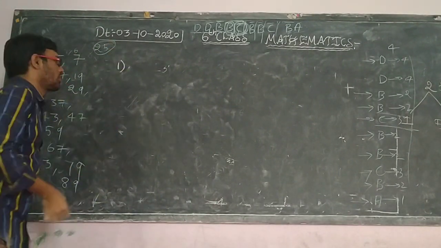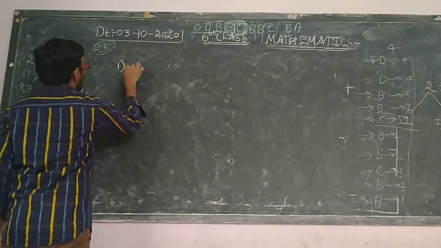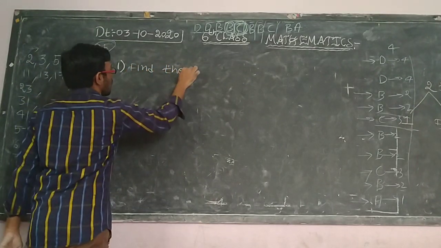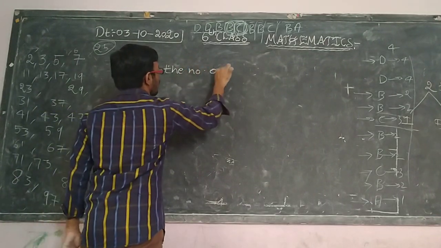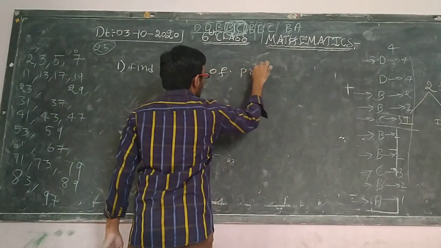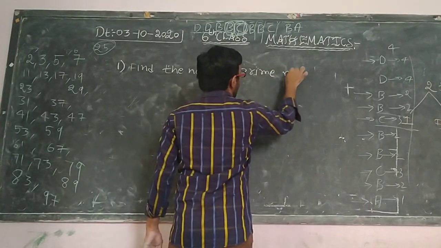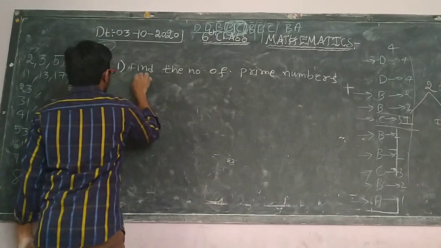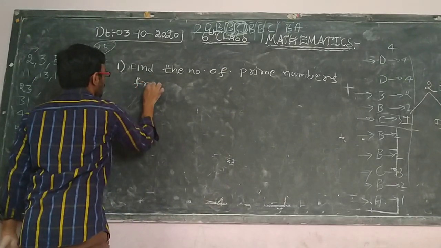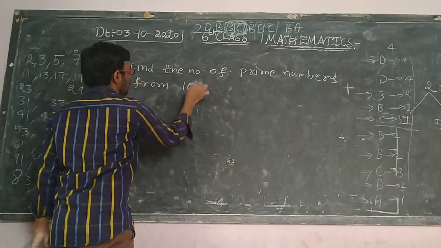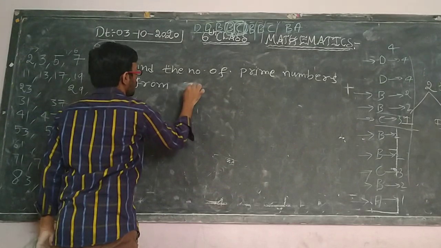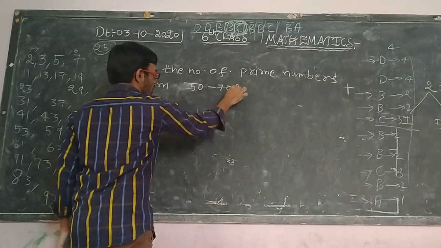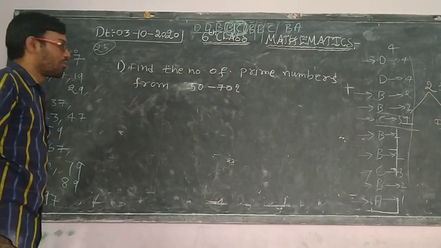First one. What is the first one? So, find the number of prime numbers from 50 to 70. From 50 to 70, you are supposed to find the total number of prime numbers.